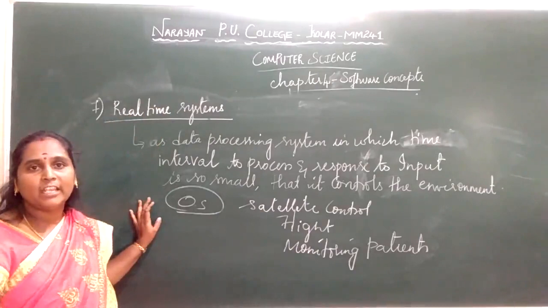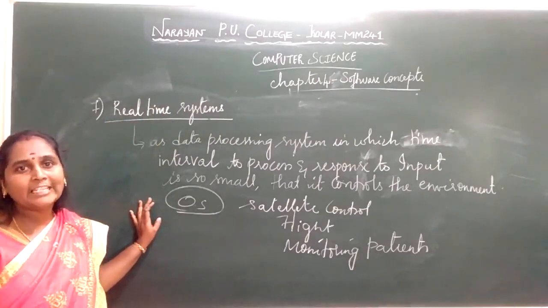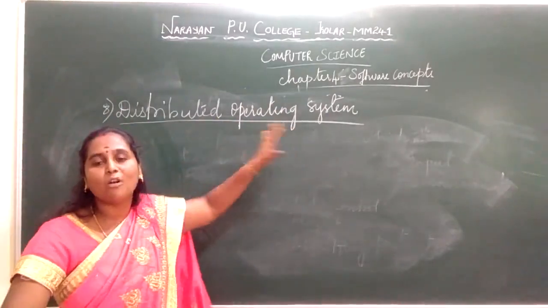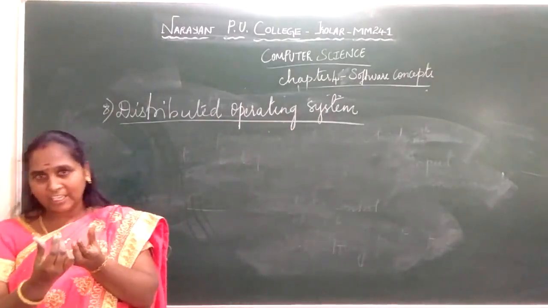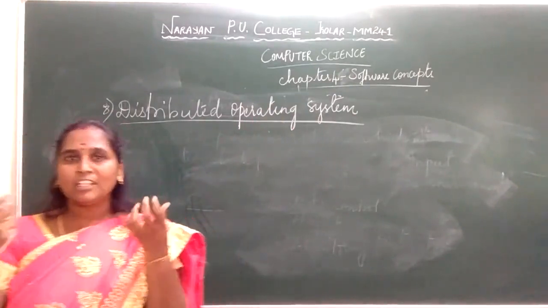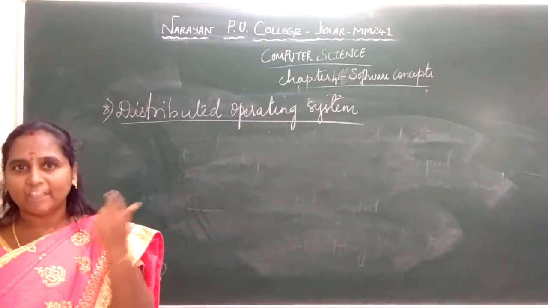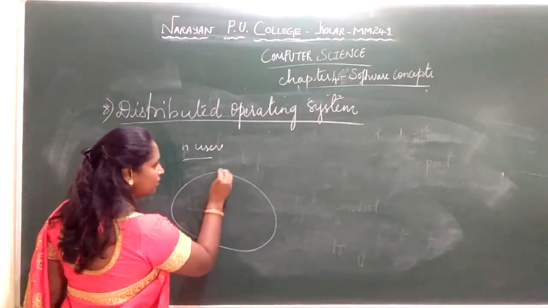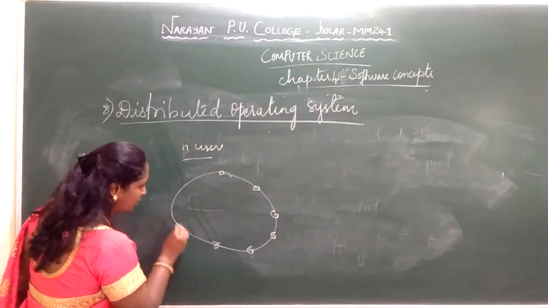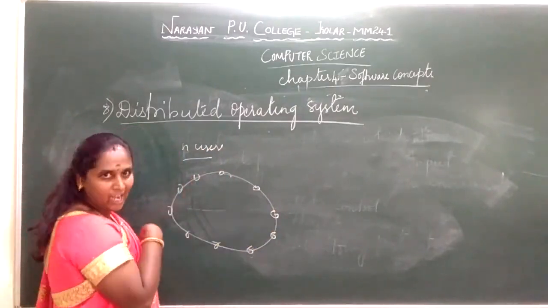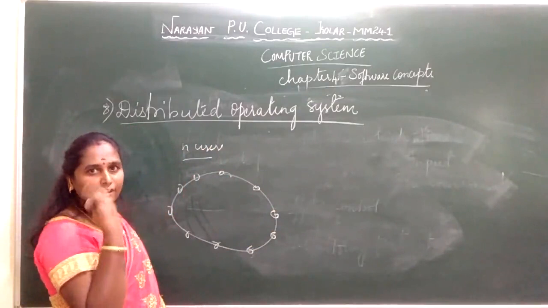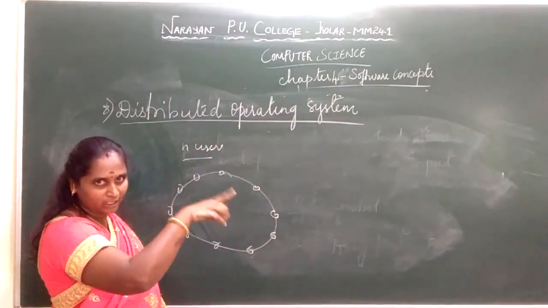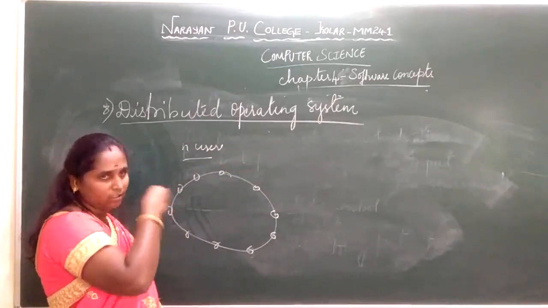So next one we are going to see, your eighth one, is the distributed operating system. What is it, by name itself? The end users are connected in your operating system. Each user is connected through hardware and software. There are end users in a distributed system. So end users are connected to your hardware devices and a protocol is used. What kind of protocol, you are going to study in your network operating system. So using this hardware and software, you are going to connect a number of users or autonomous computers.